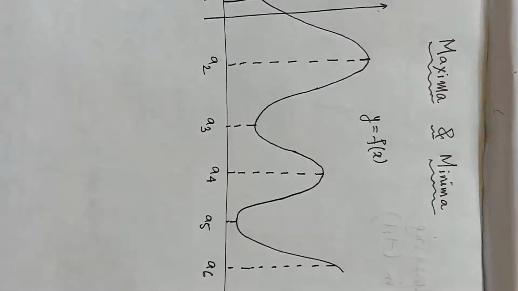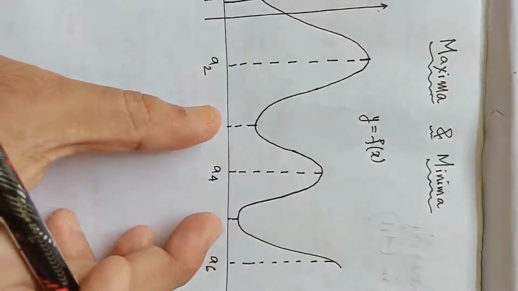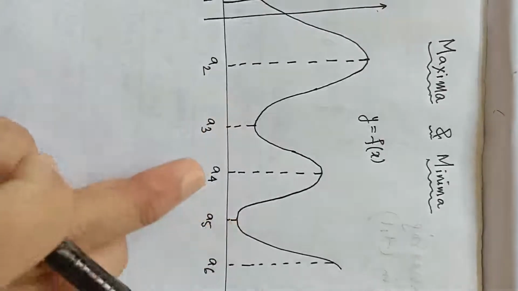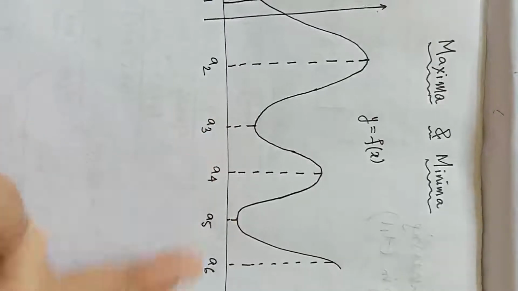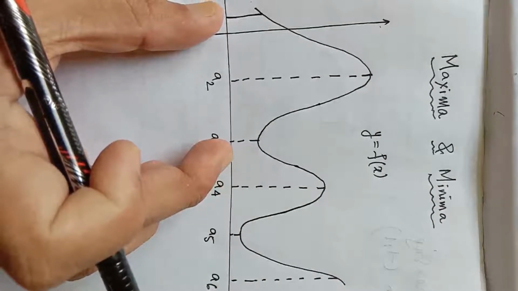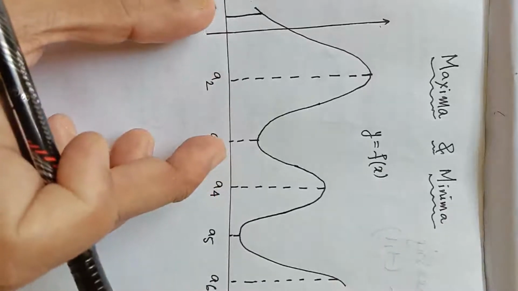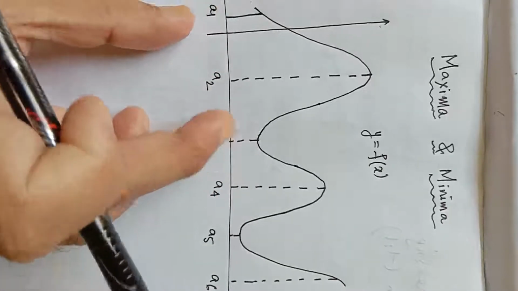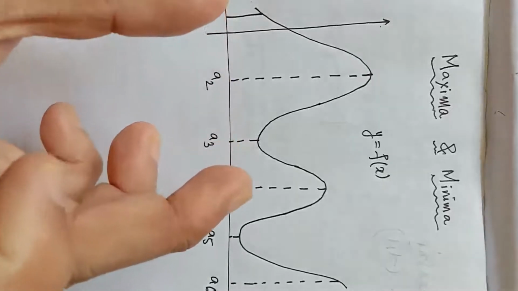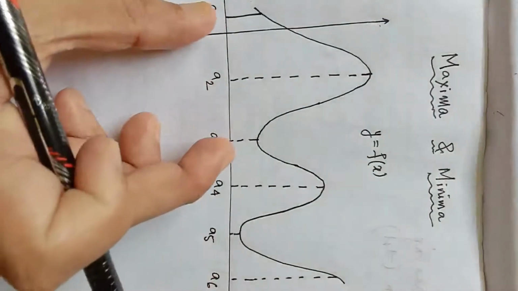Now if we consider a small interval, suppose a3 to a5, then in this interval the function has maximum value at x equal to a4. If we consider this interval between a1 and a3, the function has a maximum value at x equal to a2. So if we consider this interval only, a2 will be called local maximum value. Local maximum value means maximum value in a particular interval, not for the whole graph, only for this interval.